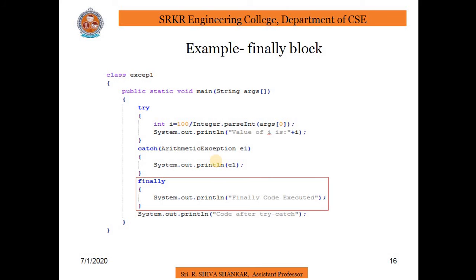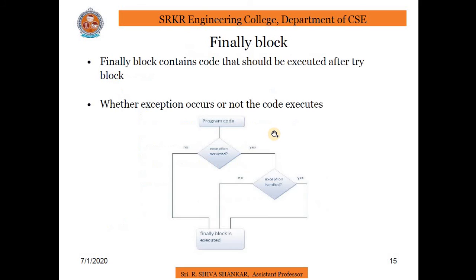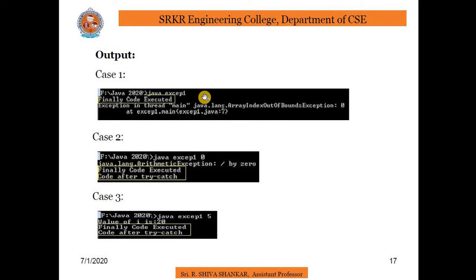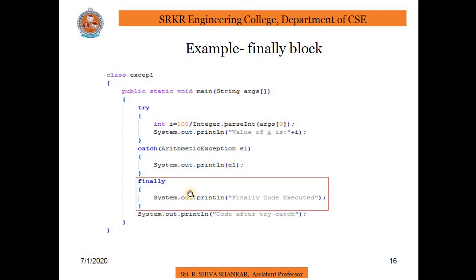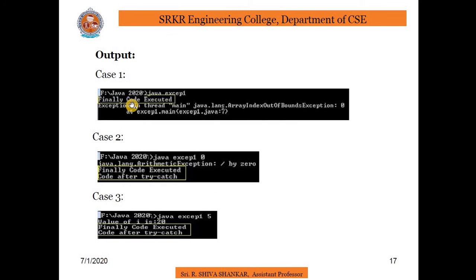Coming to the program, here I have to pass some integer value. In case 1, if you observe, I did not pass any parameter. There is no exception, so simply it will come into the finally block and execute it. You see the finally code executed, and then it says I did not pass any value, so it is a null value. We would consider this an array index out of bounds exception. If I did not pass any parameter at args of 0, then it will not go for try and catch. Directly it will execute the statement under the finally block.